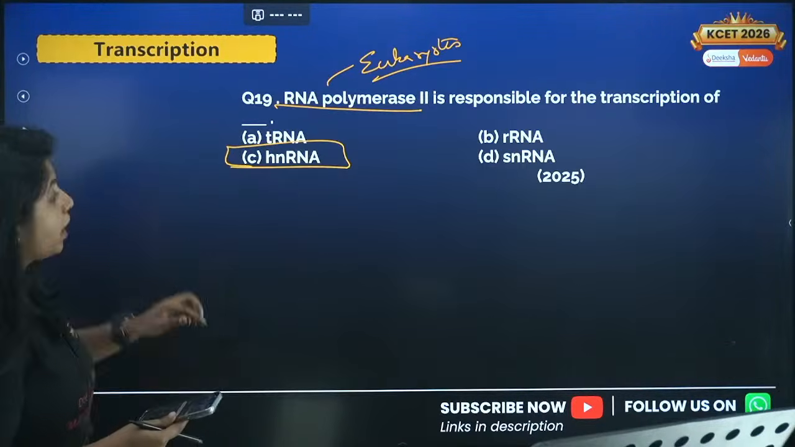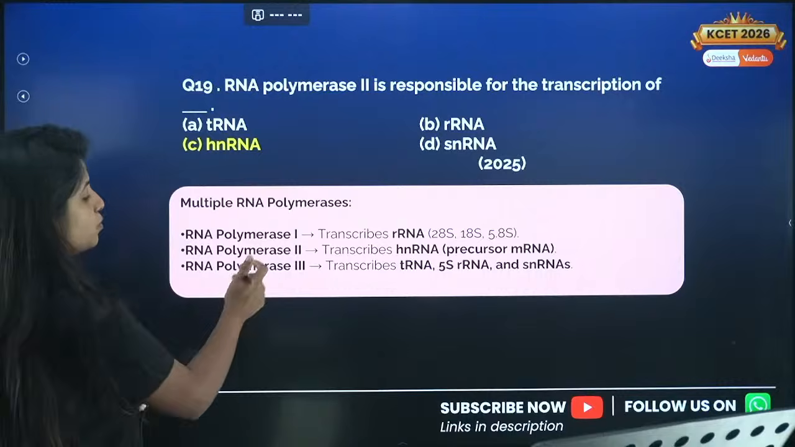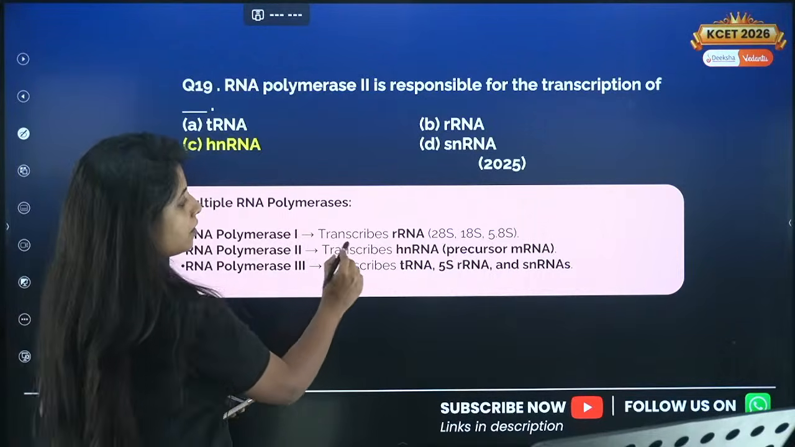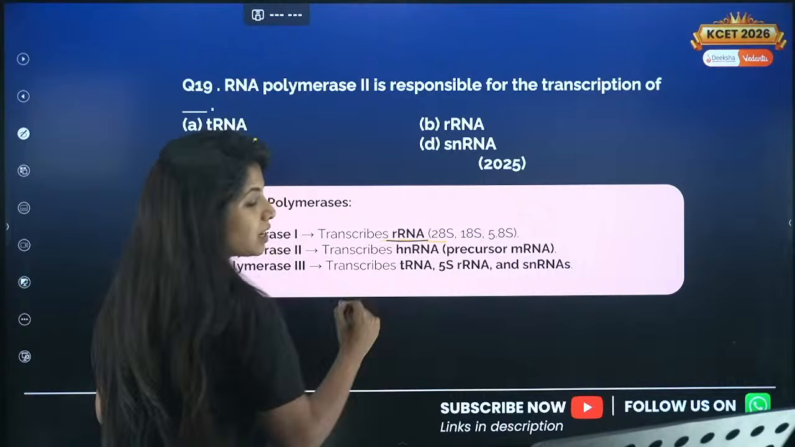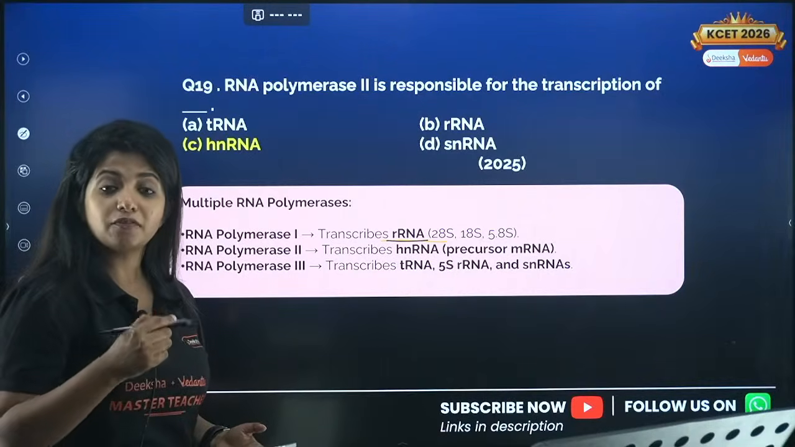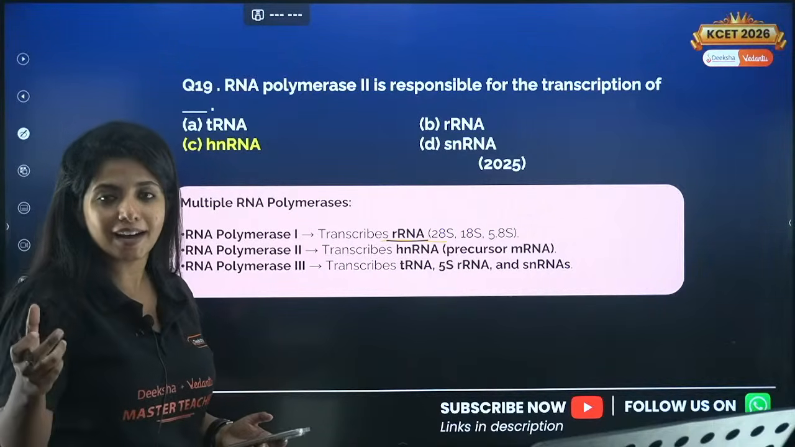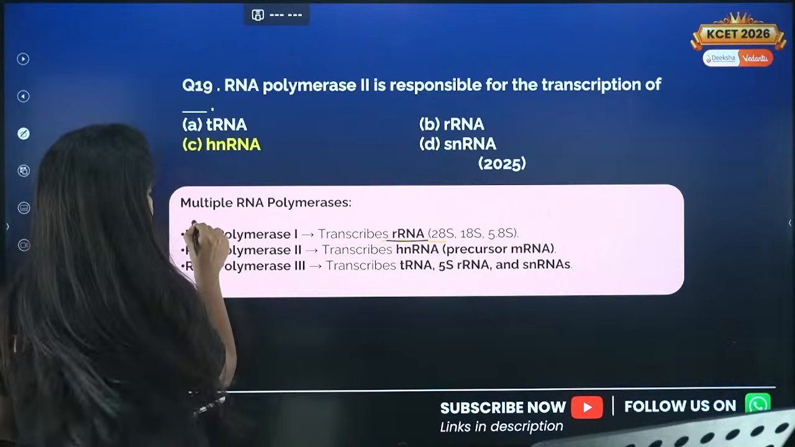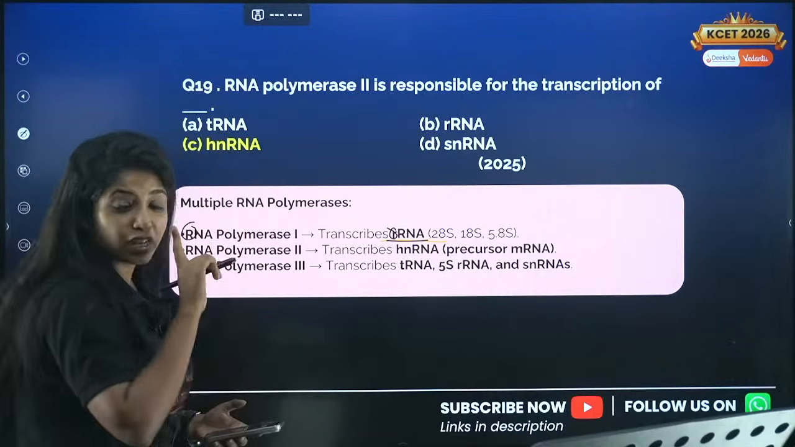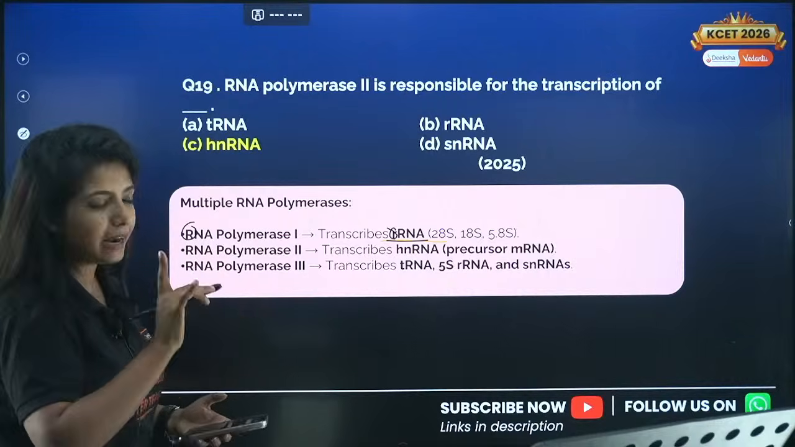So you have 3 types of RNA polymerases doing 3 things. First one, RNA polymerase 1 transcribes the rRNA. That means it forms the rRNA. What is rRNA? rRNA is something that forms the ribosome, ribosomal RNA. So you remember RNA polymerase starts with R, and also this one starts with R. So the first priority is given to the one that has the same letters.